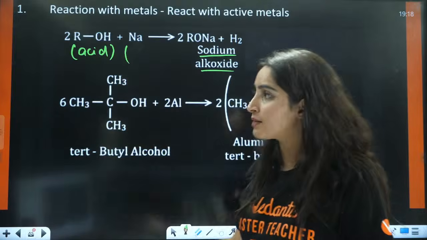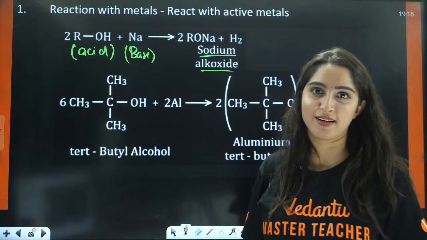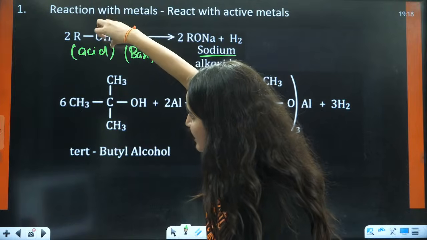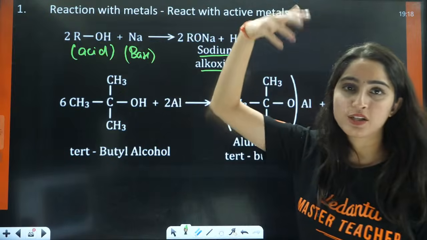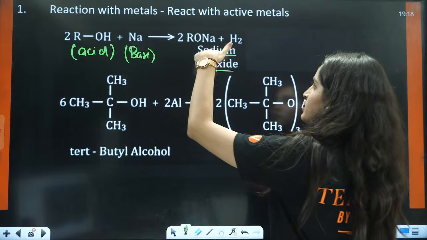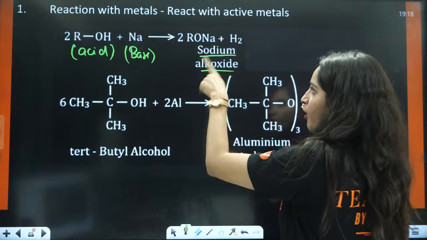Sodium is behaving as a base here, right? What it is doing is, this H positive is getting donated by this acid, that is your alcohol. It is acidic in nature. It will donate H positive, and here sodium will replace that H positive. It will form a salt.